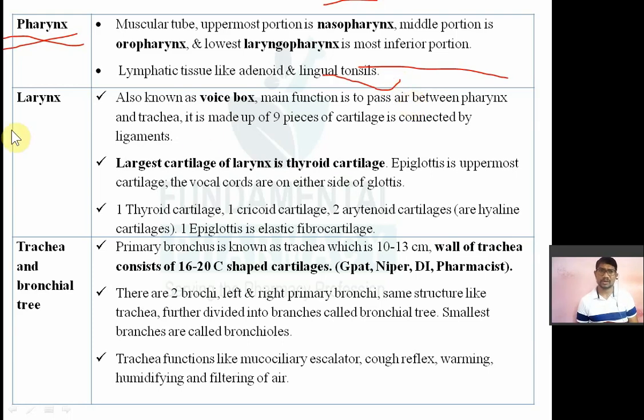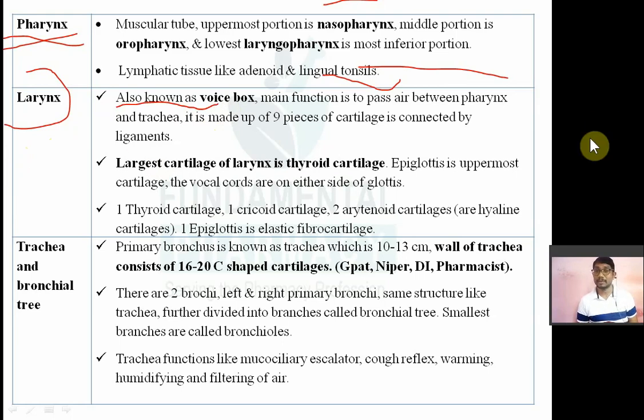After that, there is another organ for respiration known as the larynx. The larynx is known as the voice box, and the main function of the larynx is to pass the air between the pharynx and the trachea. First comes the nasal cavity, then the pharynx, and then the larynx. The pharynx connects the nasal cavity and the larynx, and the larynx lies between the pharynx and the trachea. So the larynx is also known as the voice box, and it passes the air between the pharynx and the trachea.